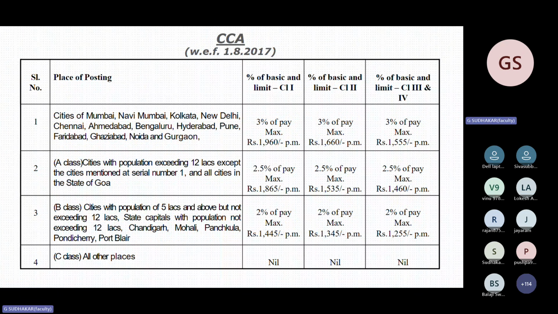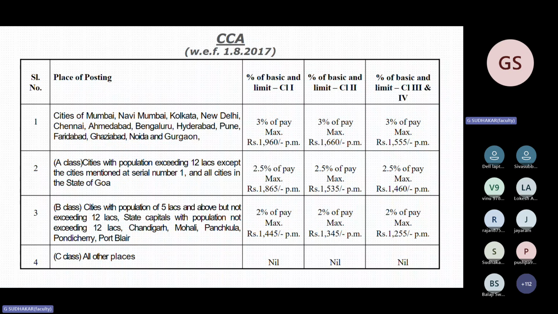Here, on comparing the slides of CCA, the maximum amount is not common. Maximum for class 1 is different, class 2 is different, class 3 is different. For the second category also, only the percentage is common. Percentage is common for all classes of employees, not officers, all classes of employees. Percentage is 3, 2.5, 2. There is no concept of maximum amount common for all categories of employees. Maximum is also differing.